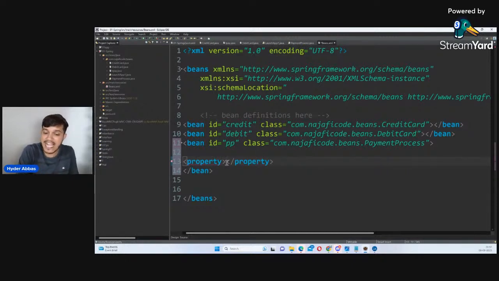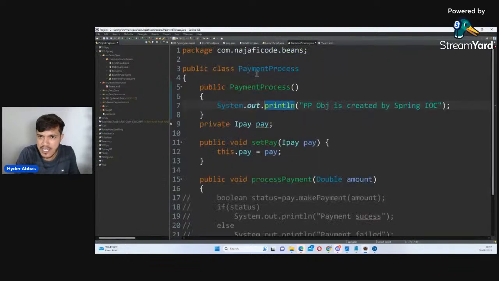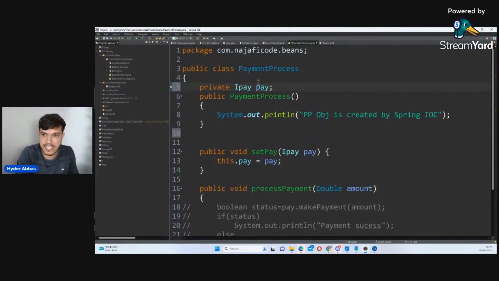Within this property tag, I'm going to say the name. What is the name I've given here? This name you have to inform, where you have to inject. This is what I have informed.